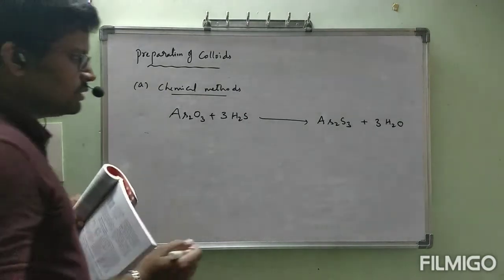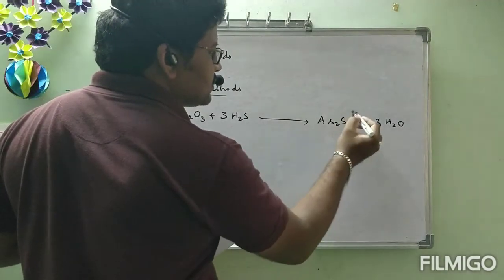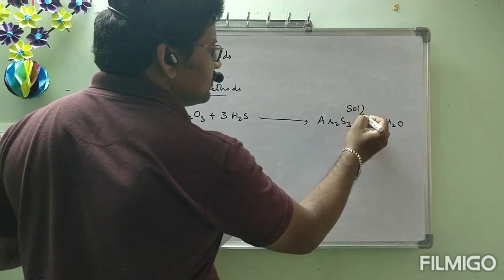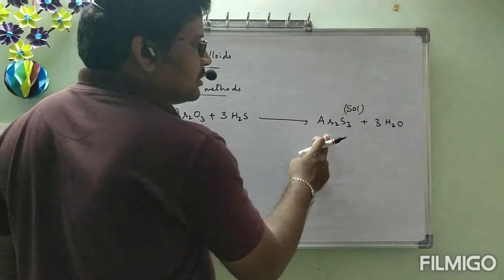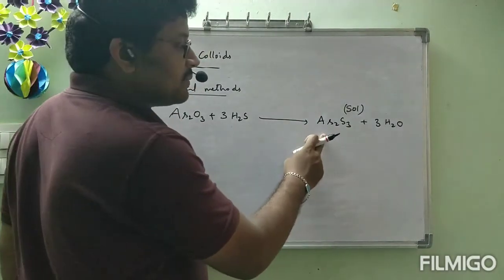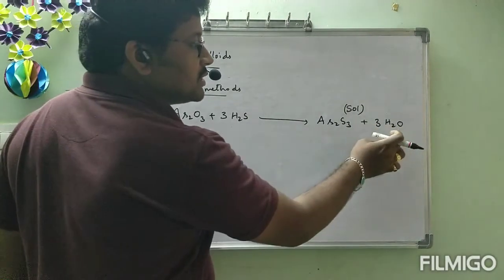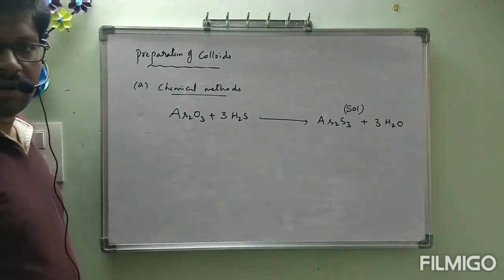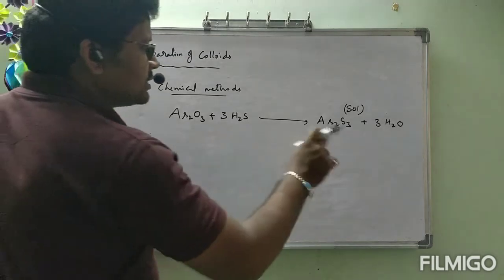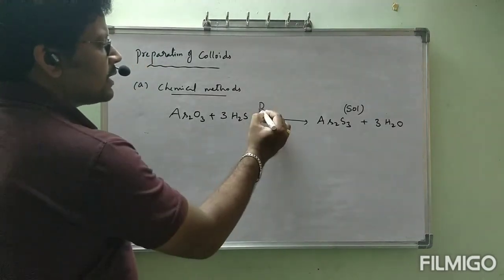Mechanism: this As2S3 is in the size of a colloidal particle dispersed in water. Here water is the dispersion medium, and As2S3 is the dispersed phase. Now coming to this, this is called double decomposition.